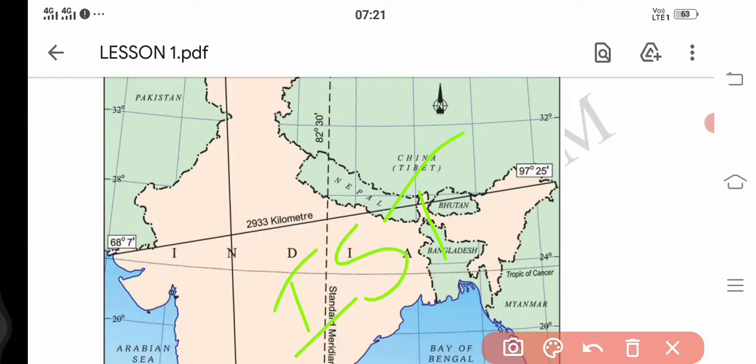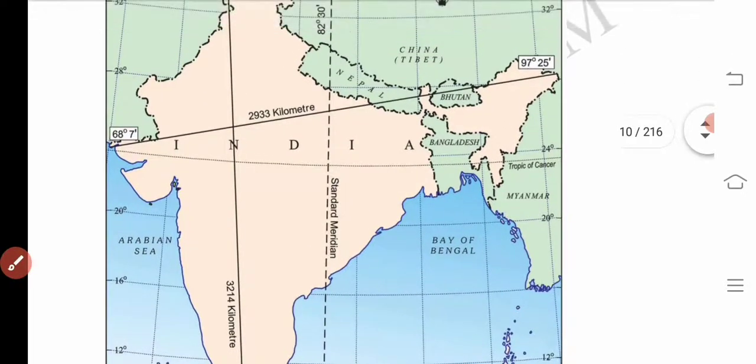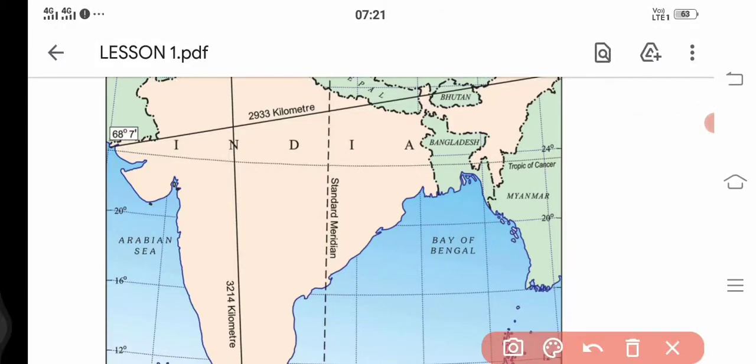Indian Standard Time. So why is it called Indian Standard Time or Indian Standard Meridian? We all know that longitudes are the lines based on which we can calculate the time. So how much time does the earth take for one rotation from one longitude to another longitude? It takes 4 minutes, isn't it? Why? Because the earth is a circle. So we all know that for one rotation it takes 24 hours.